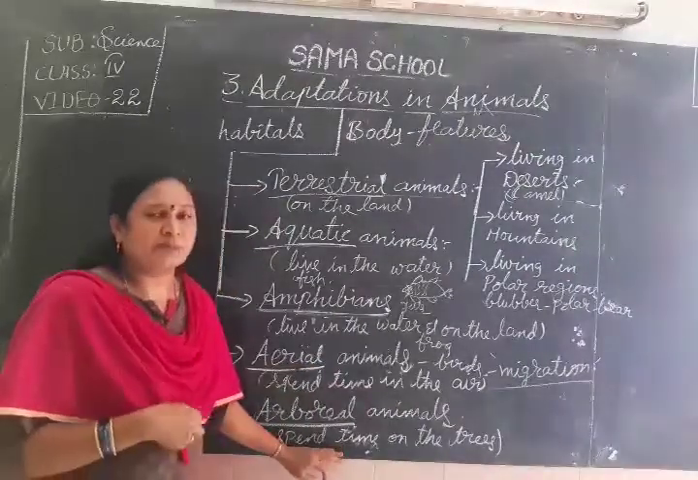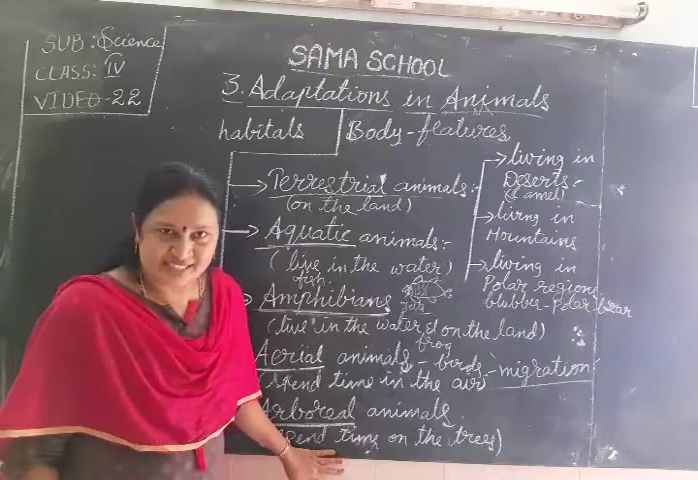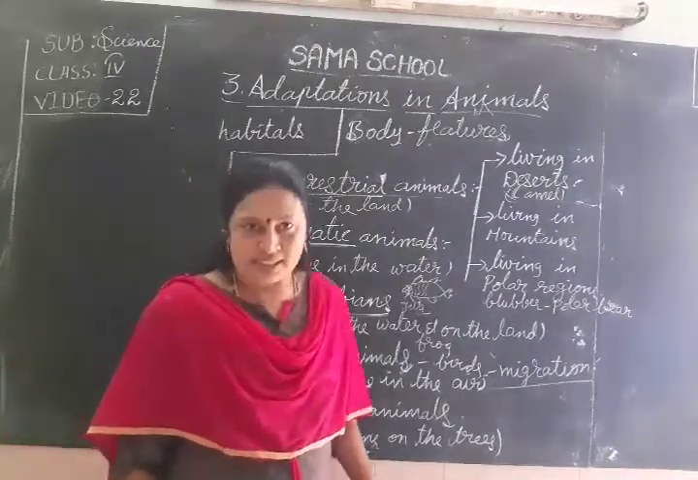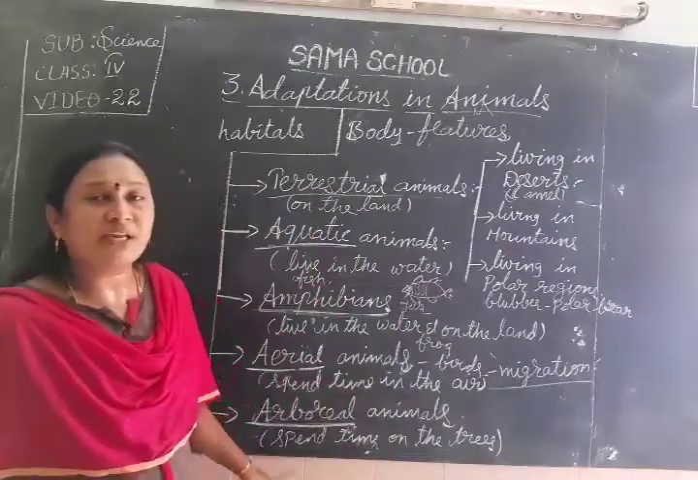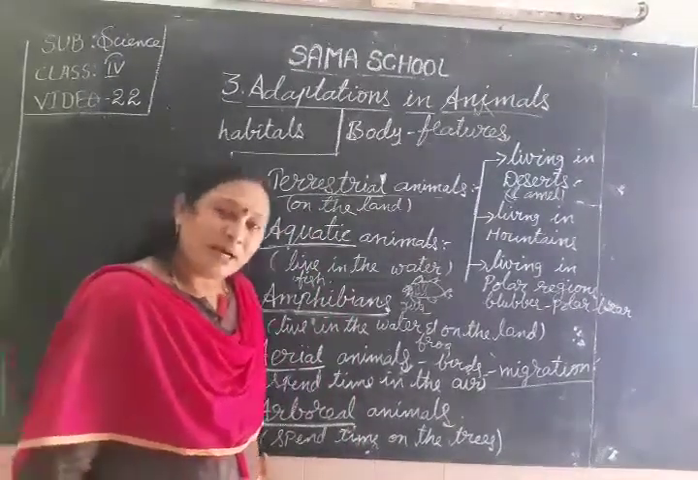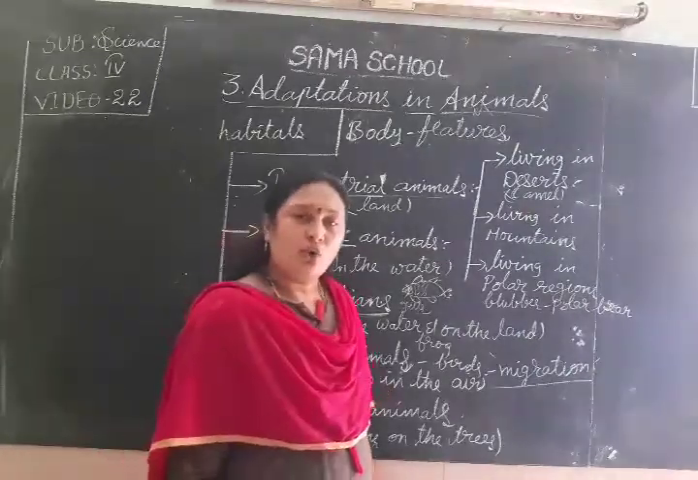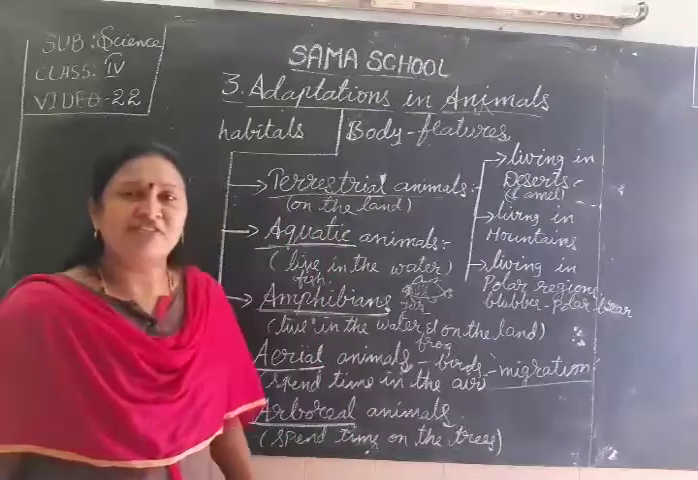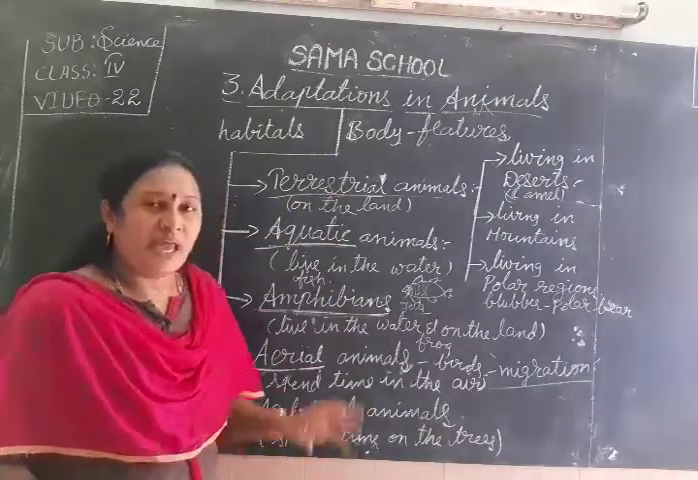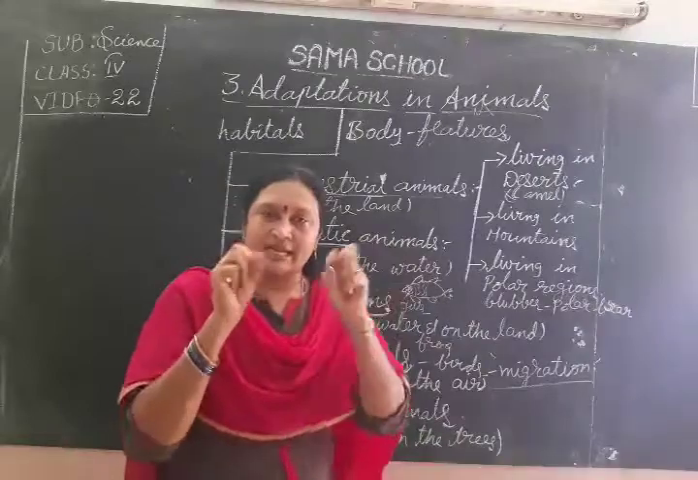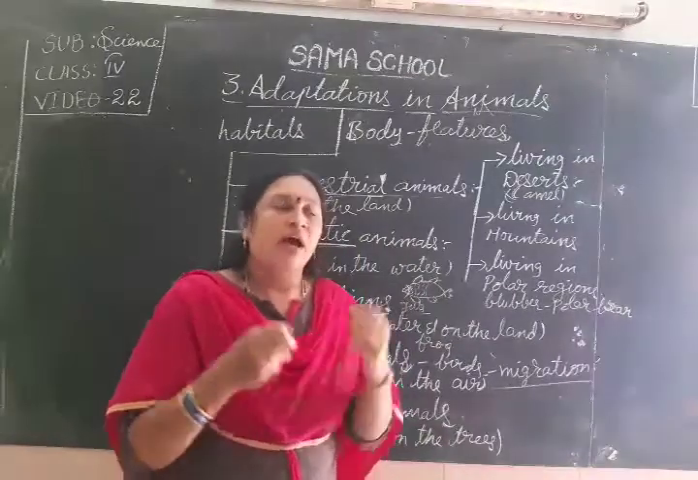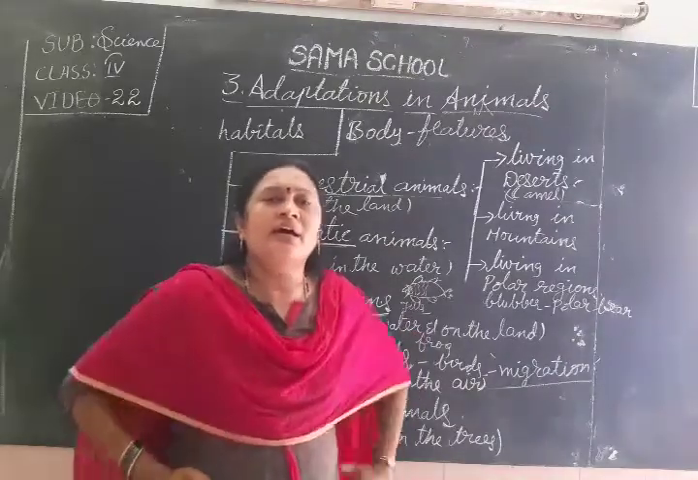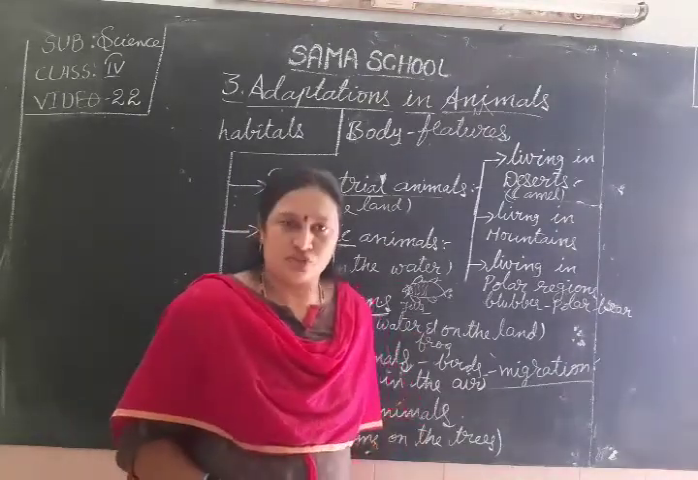Animals that spend much time on the trees are known as arboreal animals. What are the examples of these arboreal animals? Yes, monkeys, chimpanzees, koala, squirrel, lizards. These are the examples of arboreal animals. They have strong legs, strong claws on their hands, and a long tail. They have strong muscles and strong hips.